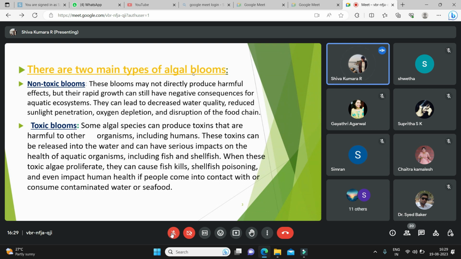Toxic blooms. Some algal species also produce toxins. These are released into the water and cause health impacts on aquatic organisms. Coastal areas where the staple food is marine-oriented will be impacted the most.